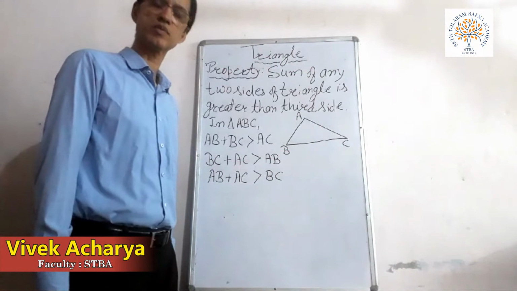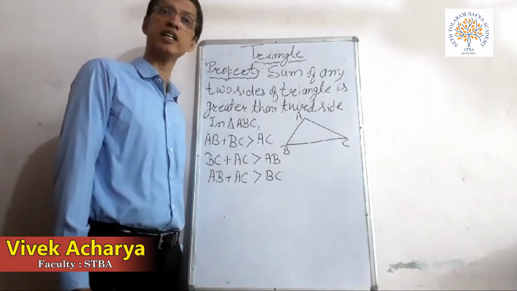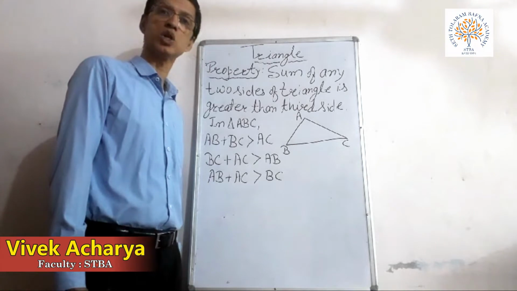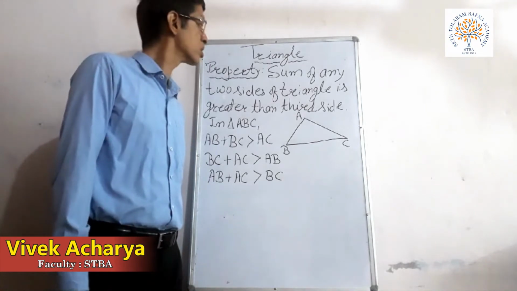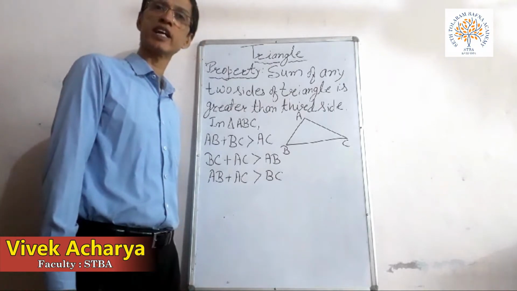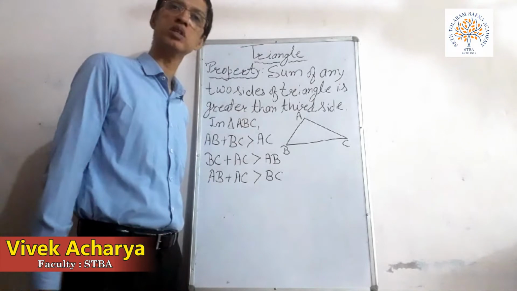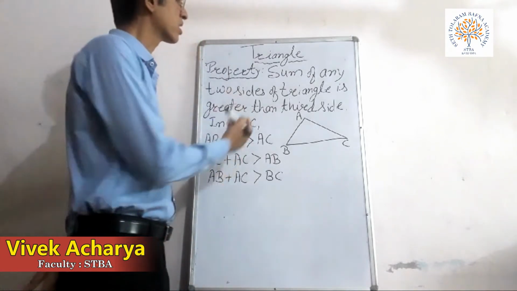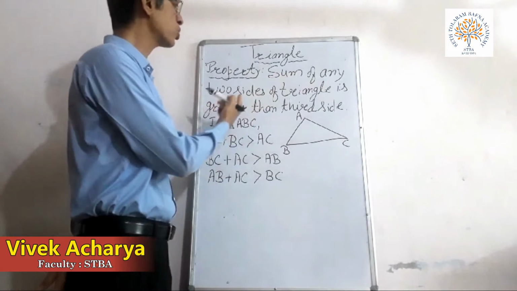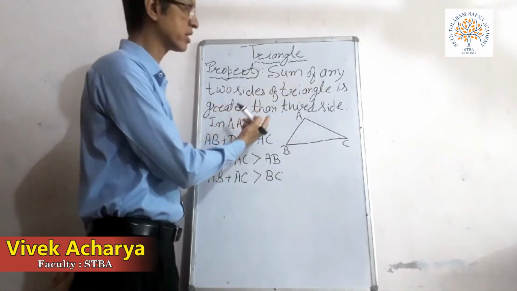Hello students. In continuation of triangle and its properties, today I am going to explain two more properties of triangle. The first one is written on this board. You can see it. The property is the sum of any two sides of a triangle is greater than the third side.